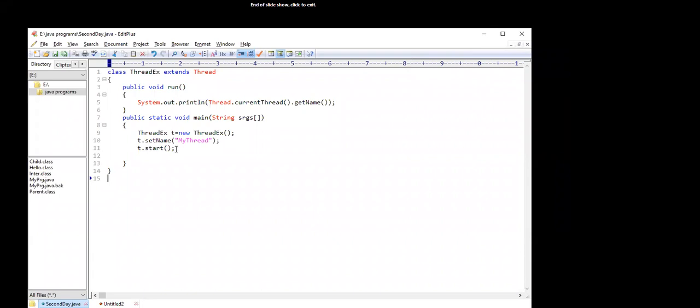So this is an example of how we have created the thread. We can also create the thread by using the Runnable interface. So if your class implements Runnable, and if you are creating this type of array or this type of object,